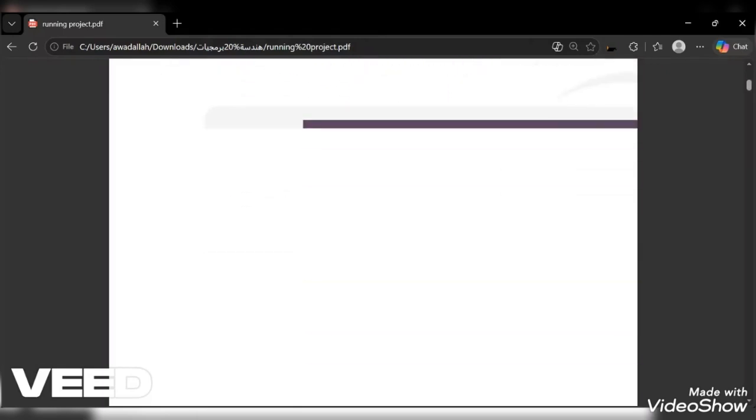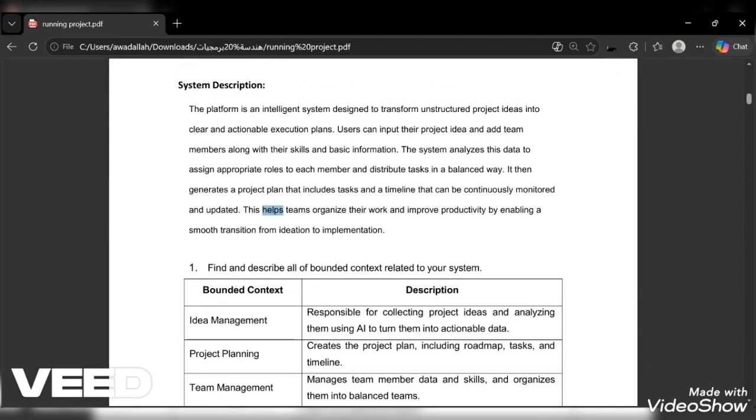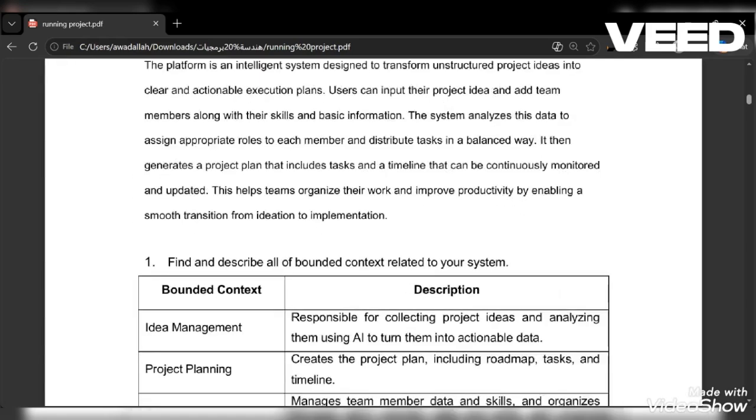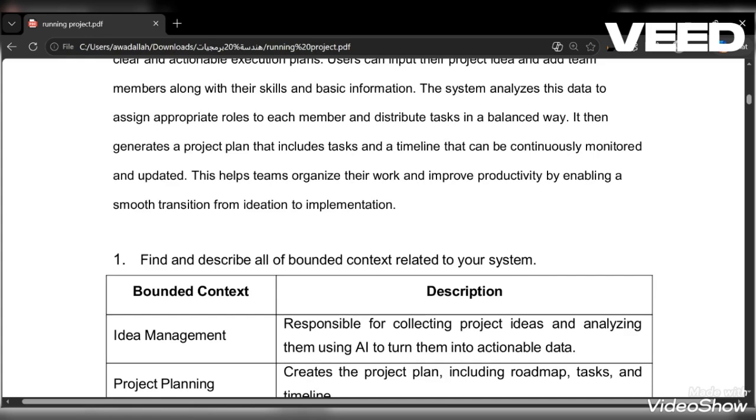I will start by talking about the project through the document, then I will show the implementation. The platform is an intelligent system designed to transform unstructured project ideas into clear and executable plans. The user enters a project idea, adds team members with their skills, and the system automatically starts analyzing the idea, assigns roles, distributes tasks, and generates a project plan with a timeline. The goal of this project is to help teams move smoothly from an idea to an actual execution plan.